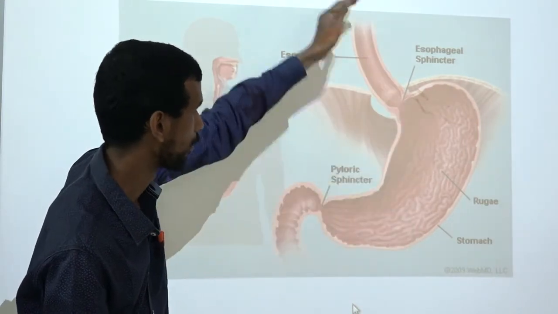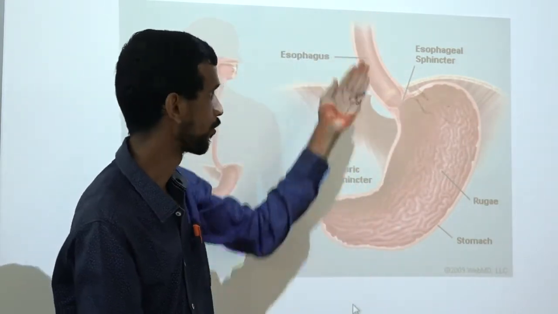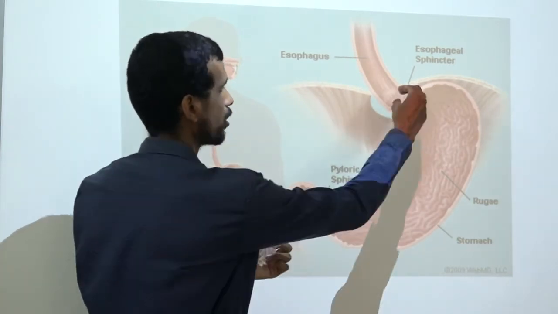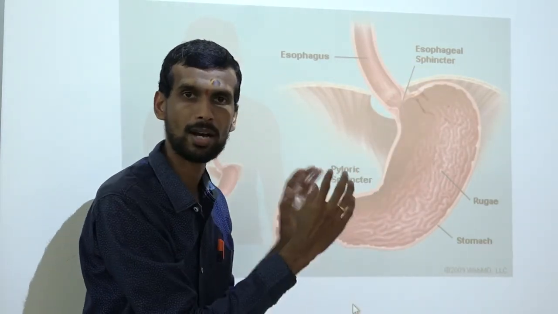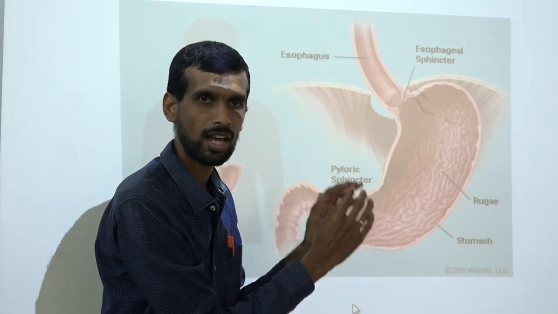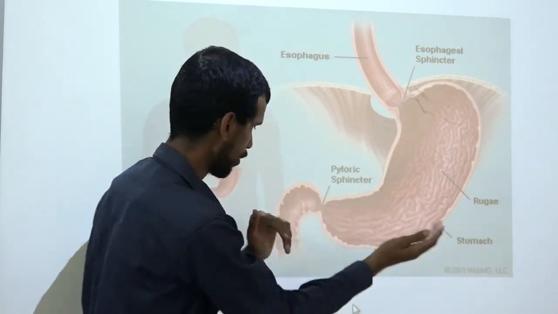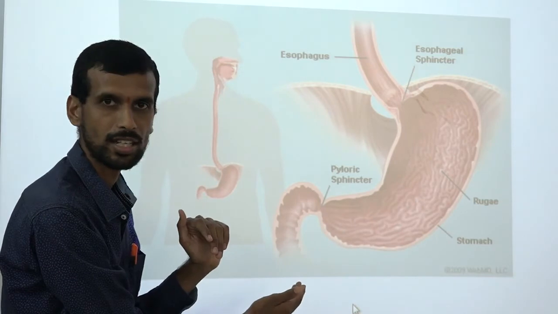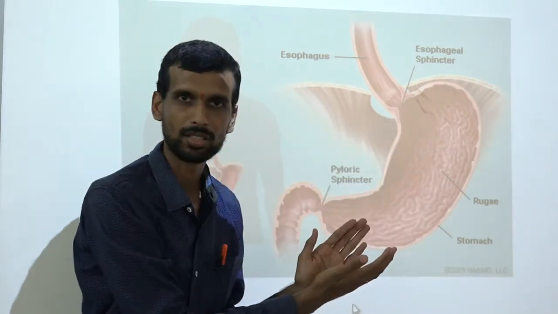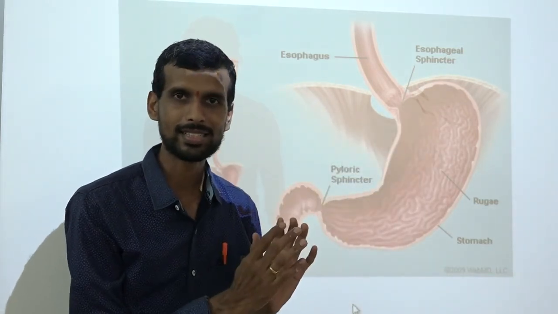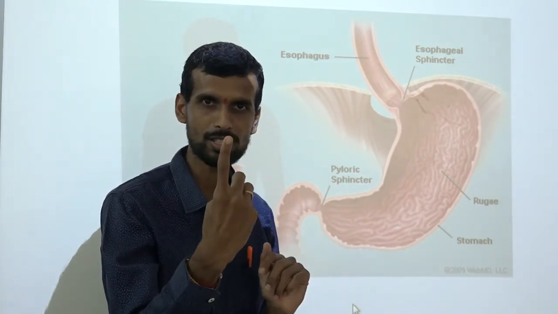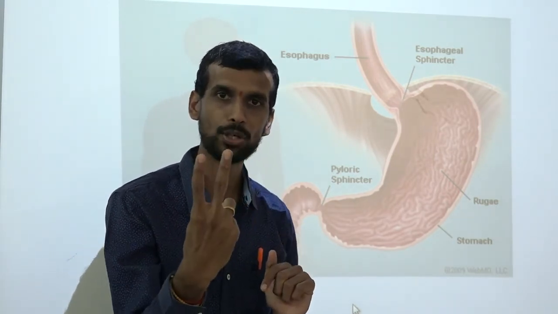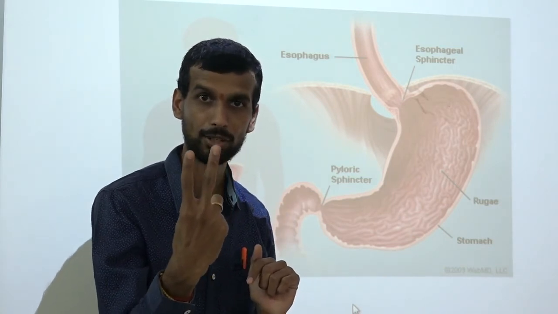When food is coming from the esophagus into the stomach, this portion opens. Food will come here and remain for some hours, say 2 to 3 hours. After 2 to 3 hours, food will go to the small intestine. Till that time, what happens in the stomach? The stomach secretes gastric juices, three kinds of gastric juices. One is mucus, another is hydrochloric acid, HCl.